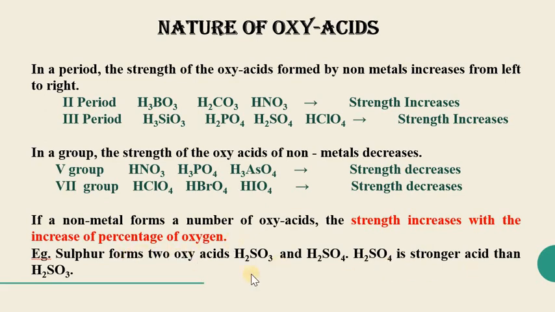Here some examples are given, like the different oxyacids of sulfur. You can see that between H2SO3 and H2SO4, H2SO4 is the stronger acid than H2SO3, because in H2SO4 the amount of oxygen is higher as compared to H2SO3.